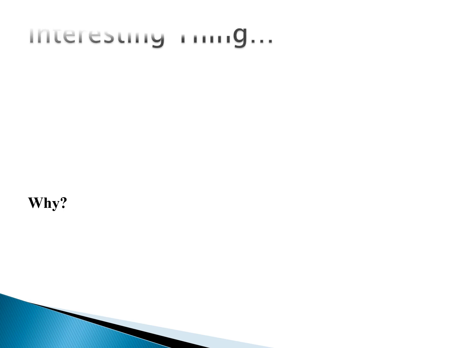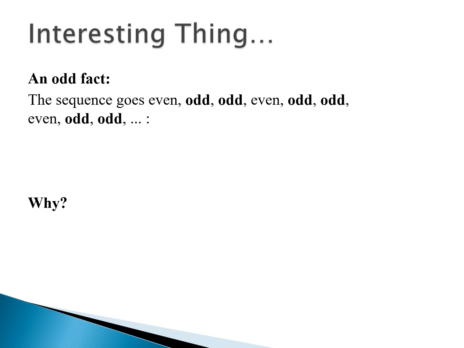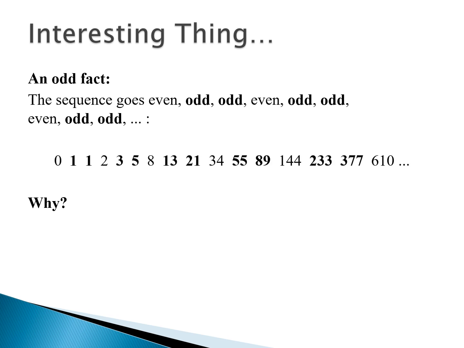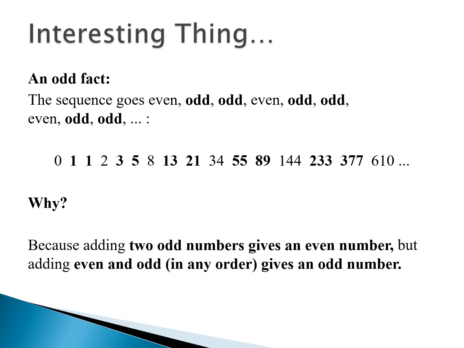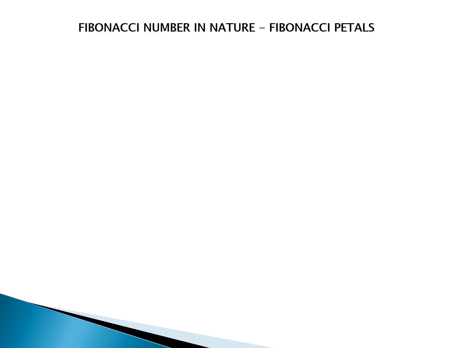Now, there's an interesting fact about this Fibonacci sequence. If we see the sequence, first there is an even number 0, then two odd numbers 1, 1, again an even number 2, and then again two odd numbers 3 and 5, again an even number 8, and two odd numbers 13, 21, and it goes on in the same fashion. When we add two odd numbers, we always get an even number, but when we add an even and an odd number in any fashion, it gives an odd number. So we just saw the Fibonacci numbers in mathematics.